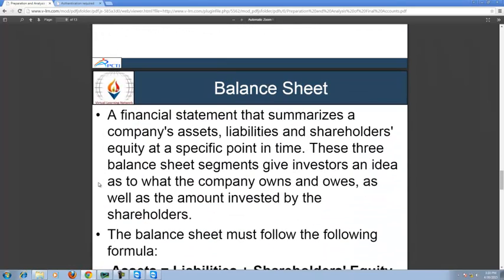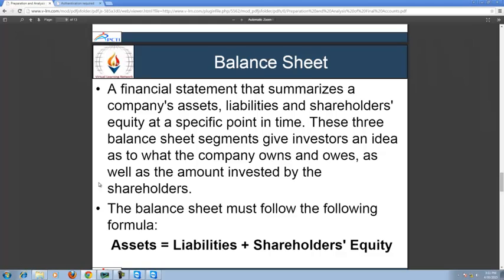And now, balance sheet. It is a financial statement that summarizes a company's assets, liabilities and shareholders' equity at a specific point in time. These three balance sheet segments give investors an idea as to what the company owns and owes, as well as the amount invested by the shareholders. The balance sheet must follow the following formula: assets equal liabilities plus shareholders' equity.